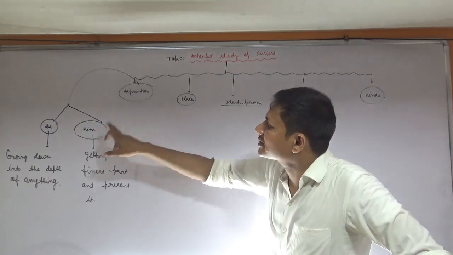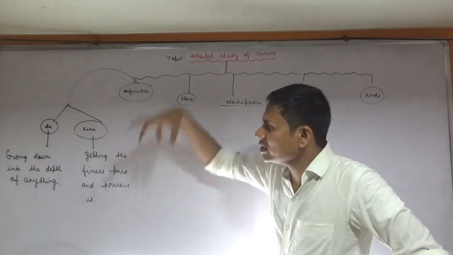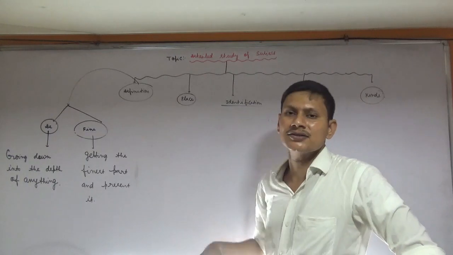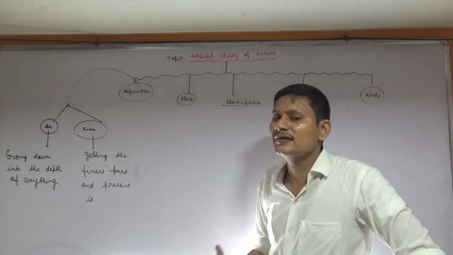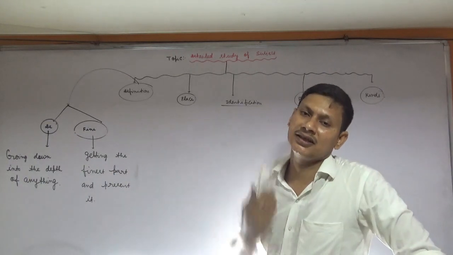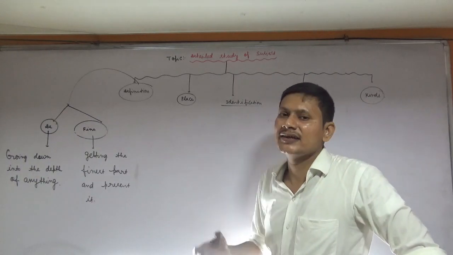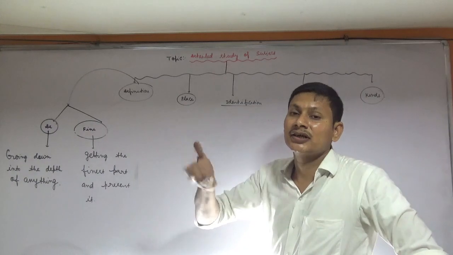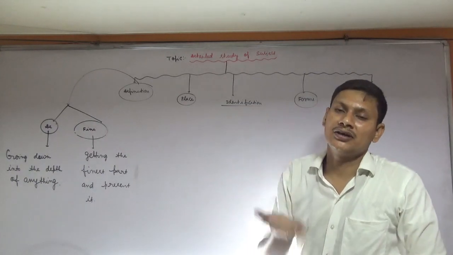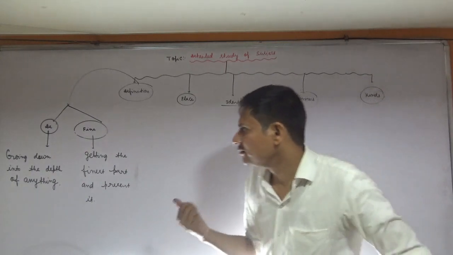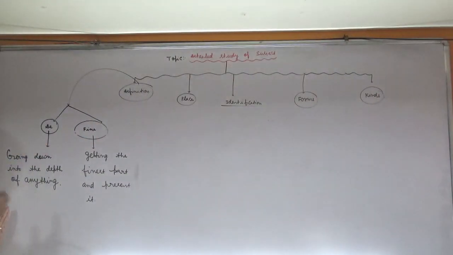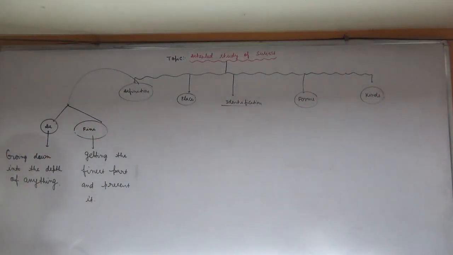Okay, the word definition stands for DE and fine. DE stands for going down into the depth of anything. First you have to go down into the depth of anything. After that you have to find the finest part of that thing. After getting the finest part, you have to give the creamy section of that particular topic. That will become the definition. Okay, so what is definition?